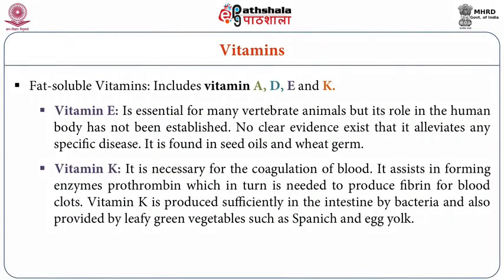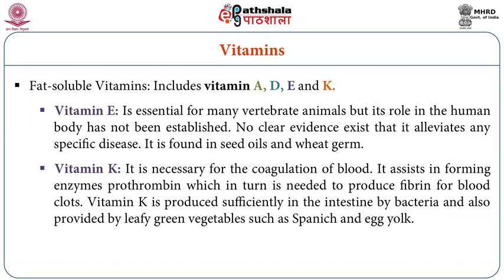So in fat soluble vitamins, after vitamins A, D and E, we have the last vitamin, that is vitamin K. Now coming to vitamin K, it is again a very essential vitamin and has a very prominent role in coagulation of blood, or blood coagulation. This vitamin K always assists in formation of an enzyme called prothrombin, which in turn is essential to produce fibrin for the blood cells. With the presence of prothrombin and fibrin only, the blood clotting takes place.